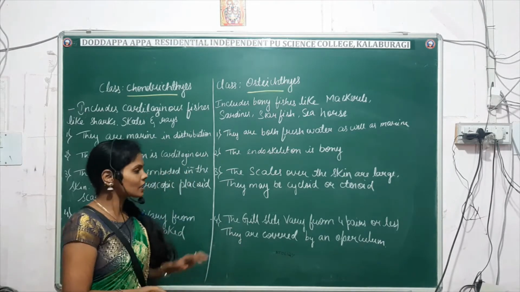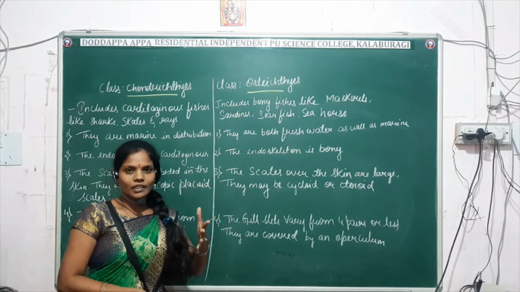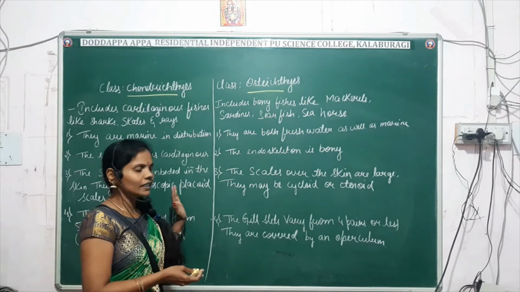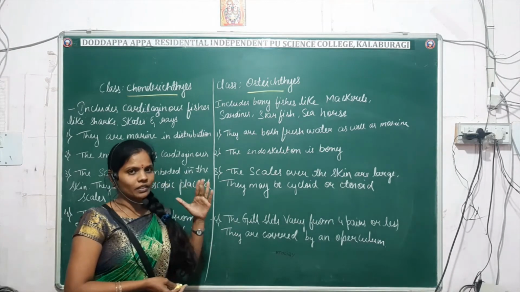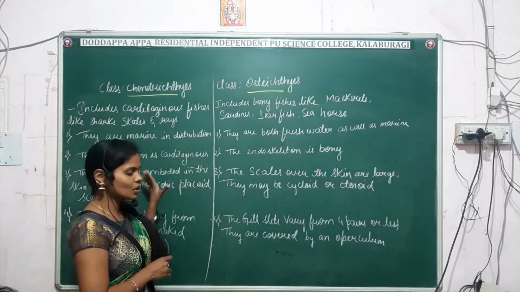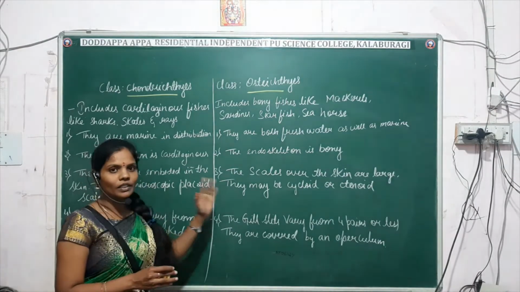Again here you might have seen that I have made two columns and written the difference. In your exam, this is generally asked for 5 marks, a very important question. Either they may ask the difference between Chondrichthyes and Osteichthyes, or separately 5 marks for the general characters of Chondrichthyes and Osteichthyes. So you can write only the characters or the difference.